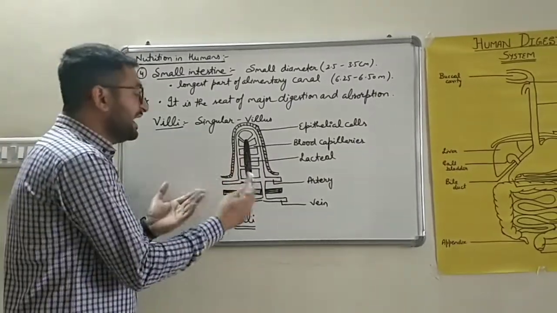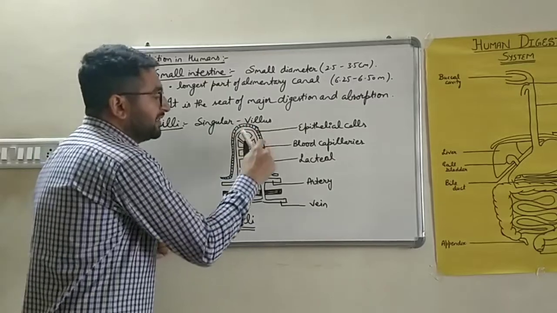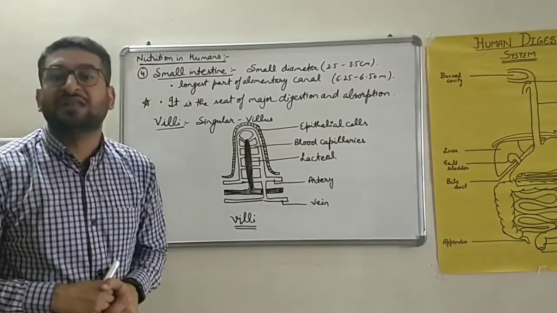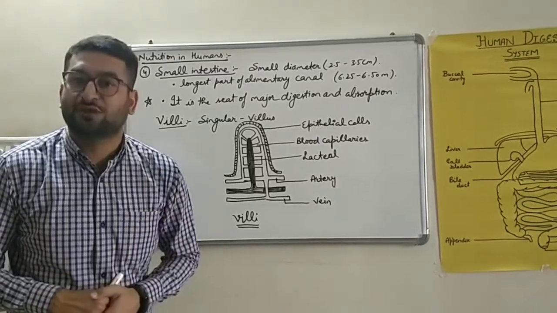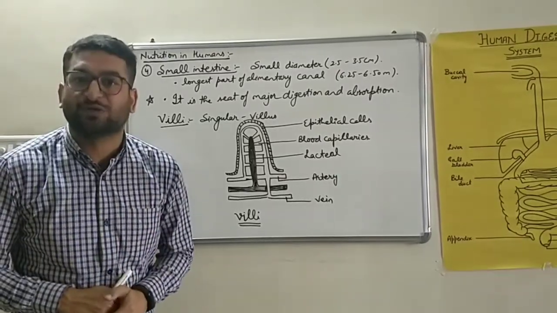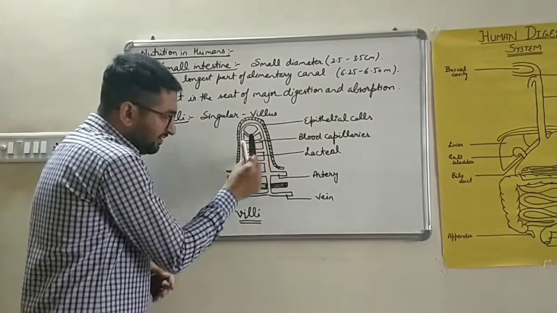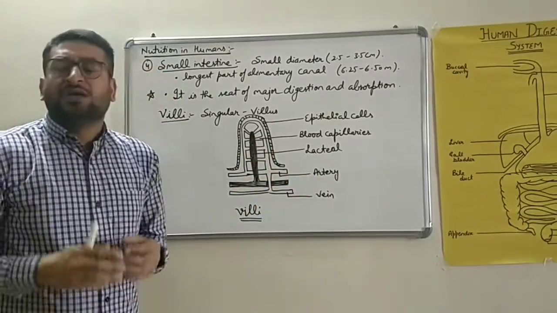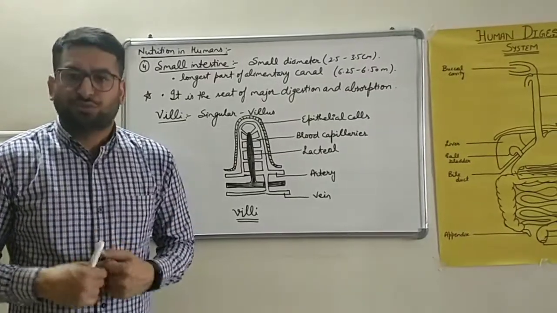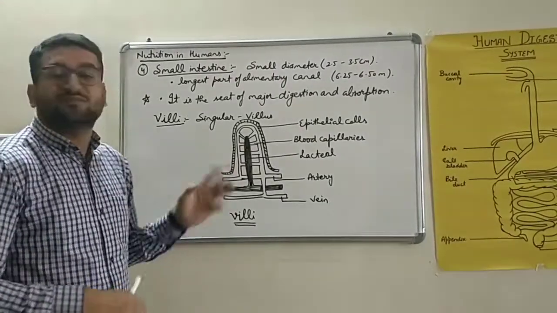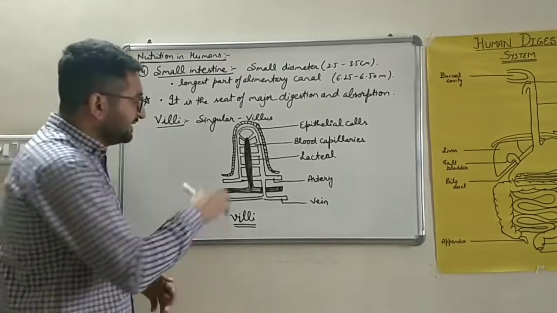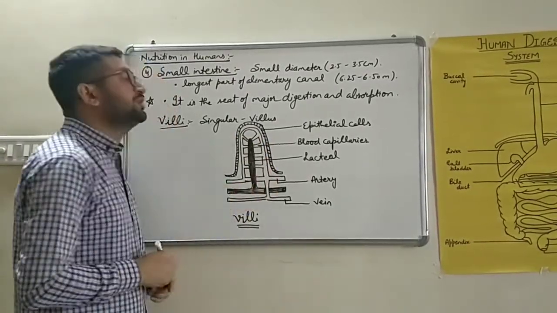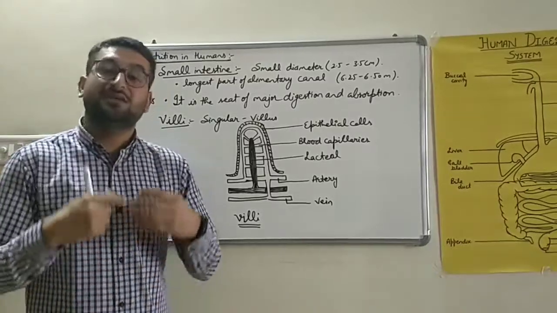This is the diagram of villi. The uppermost layer or the outermost layer is of epithelial cells. Mainly it is composed of cuboidal epithelium, which is best for absorption of food, as we studied it in the 9th class tissue chapter. Then it has a lymph capillary named as lacteal, so that the proteins which cannot be transported through blood can be transported through that lymph capillary. Then there is a complex network of blood vessels around it, so that absorption of food can easily occur and quickly occur.